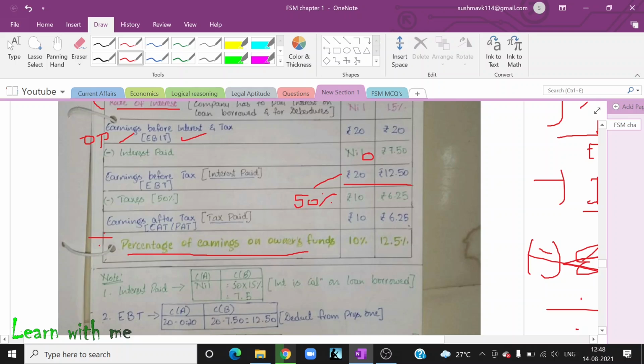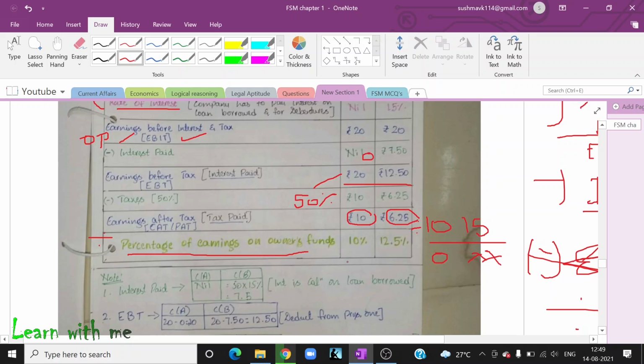Okay. Now let us assume the total number of shareholders in each company is 10, and let us assume this as 15. Now if I want to calculate EPS, I will take this 10 and divide it by 10. Usually it can't be 0. It can be 0, but usually if you calculate in any companies, it will not be 0. But in this example, I have just assumed it as 10. And here 6.25 divided by 15, you will get some amount, and that will be known as my EPS.